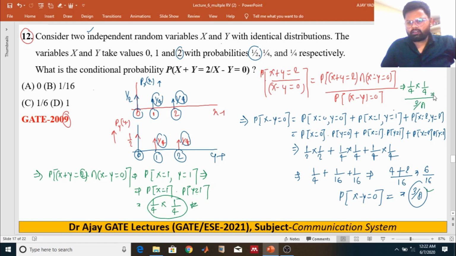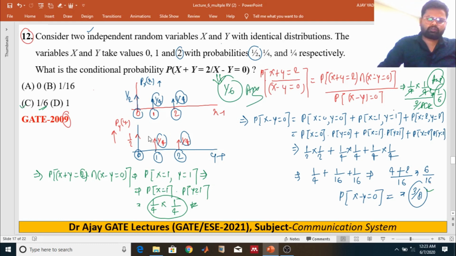The 4s and a 2 cancel, so you get 1 by 6. So this is your answer: option C is the right answer. The conditional probability is 1 by 6.